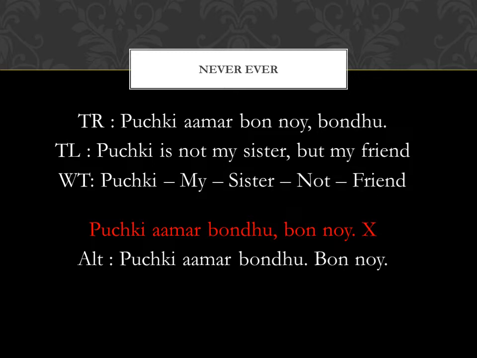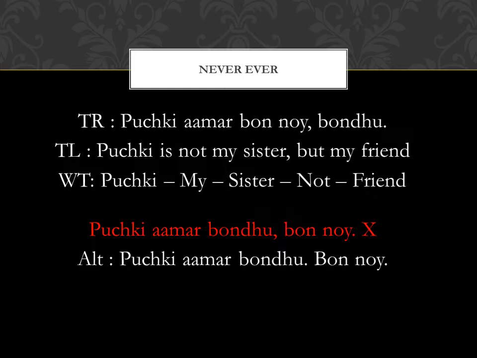If you want to flip the positive and negative sections in the topmost sentence, you can use the alternative version, which is Puchki amar bondhu, full stop, bon noy. So you have to break the sentence into two different sentences to signal that bondhu is related to the positive portion and bon is related to the negative portion of the sentence.